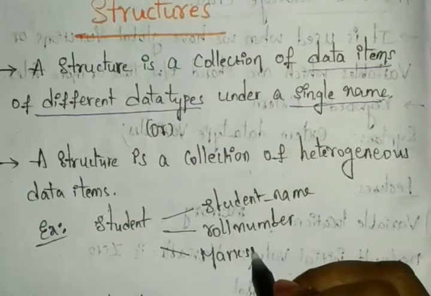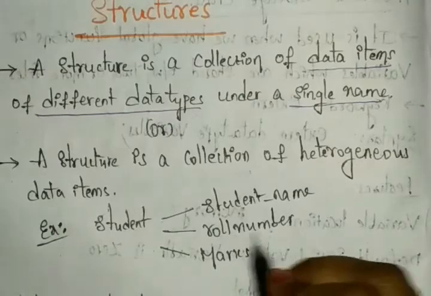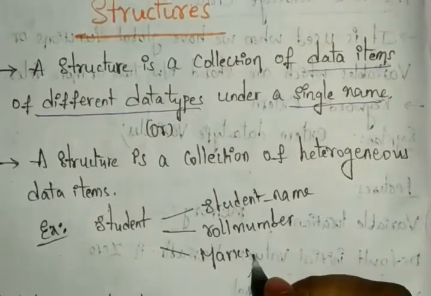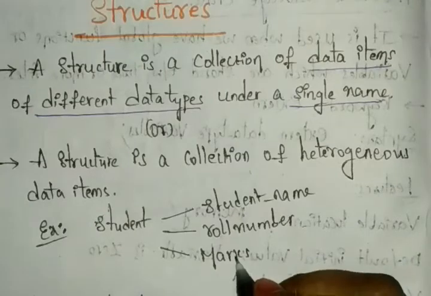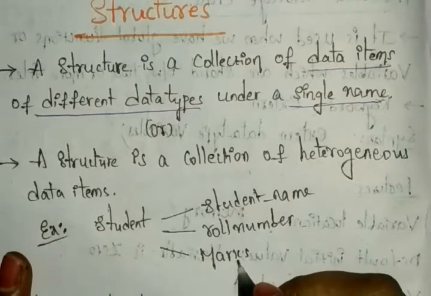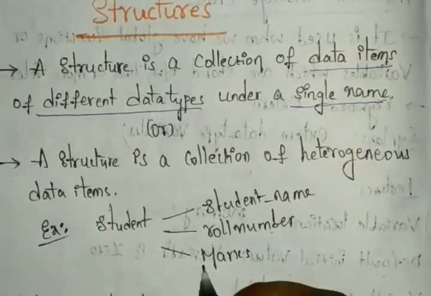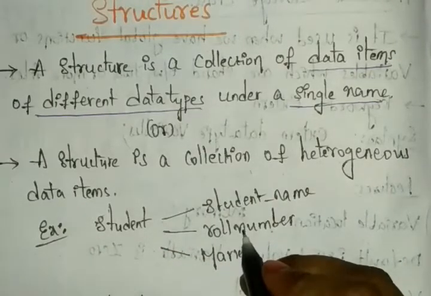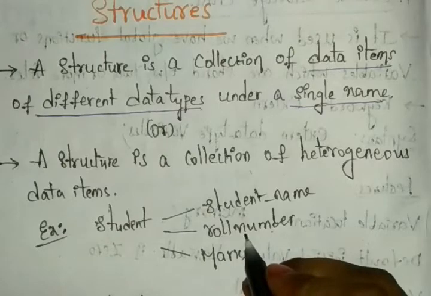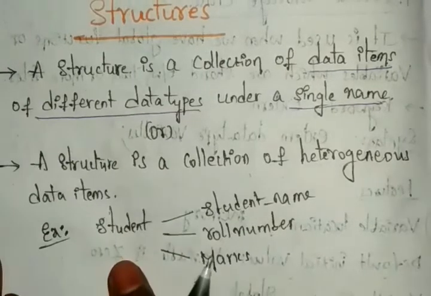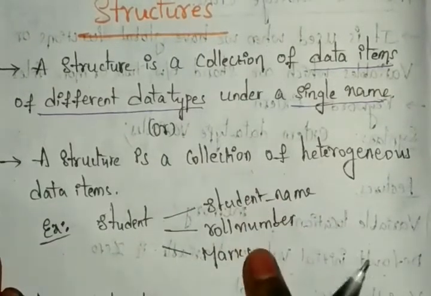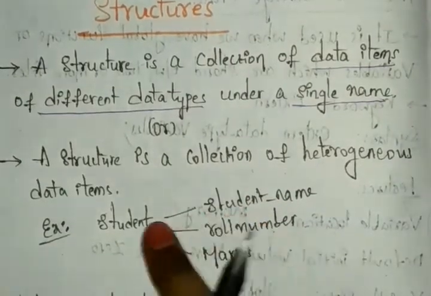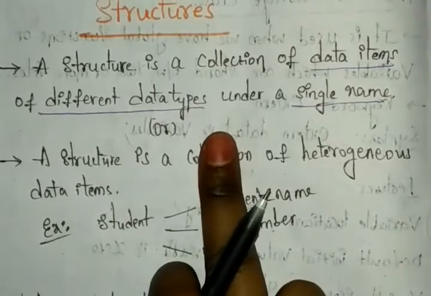Next we have the roll number. Roll number is an integer, so we can take integers. Marks, here we can take integers only. And if we need the percentage for the student, you can take float. Why? Because we get percentages in the form of decimal points. So one data item having different data types is what we call a structure.